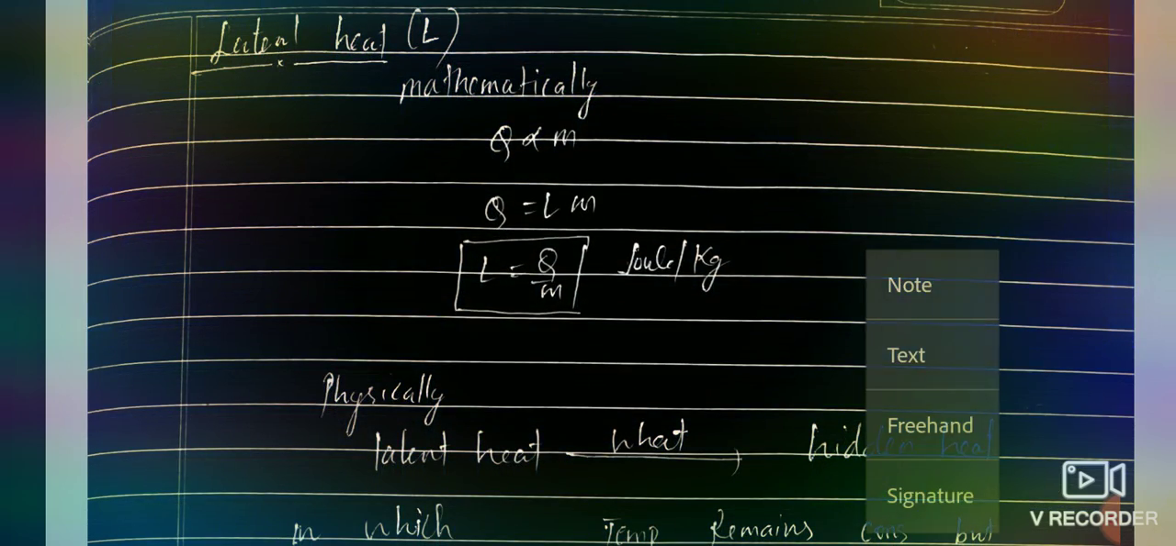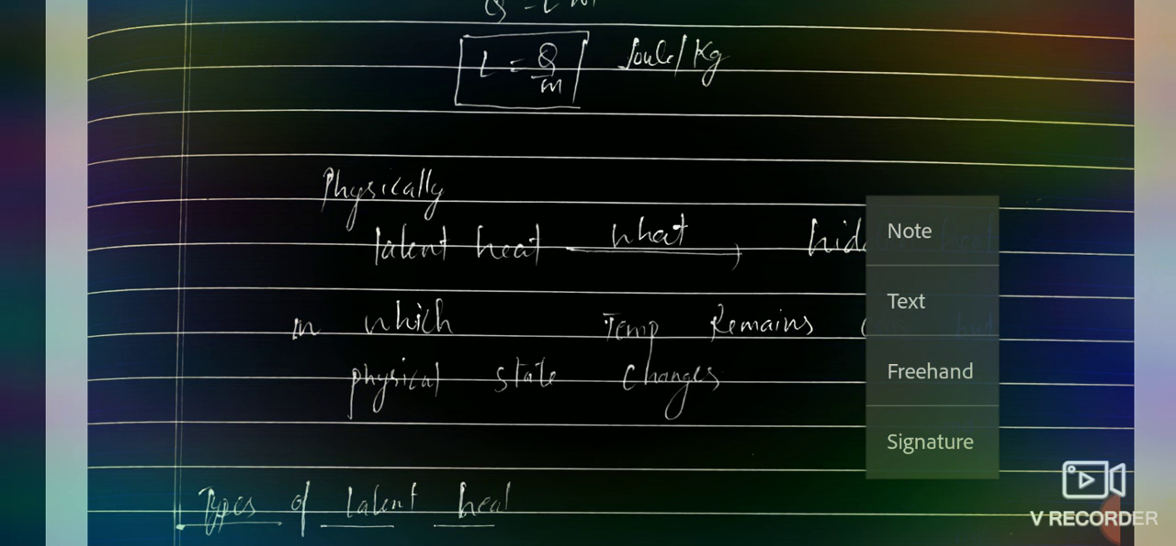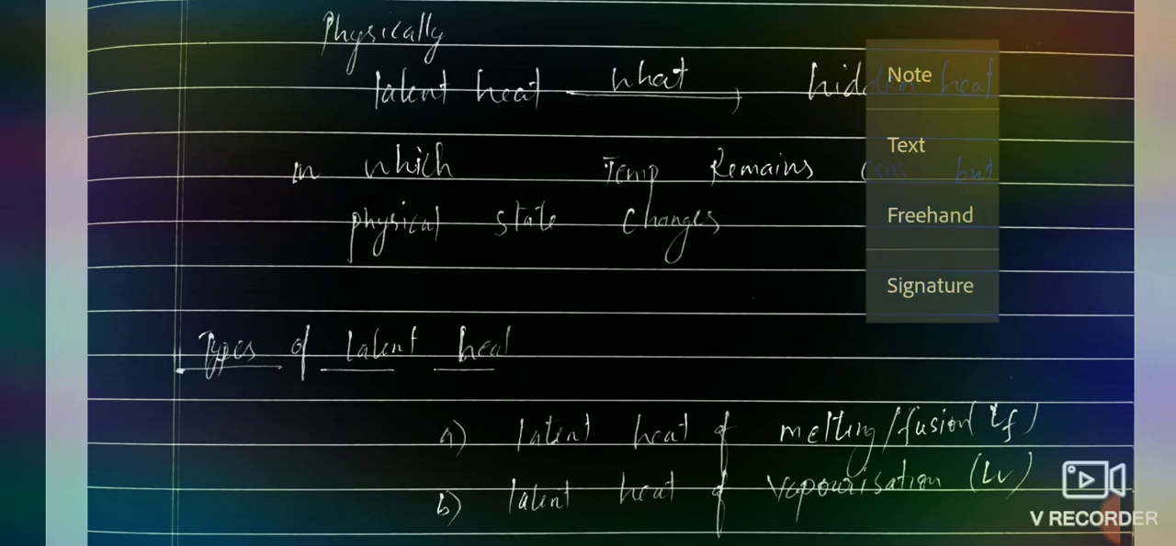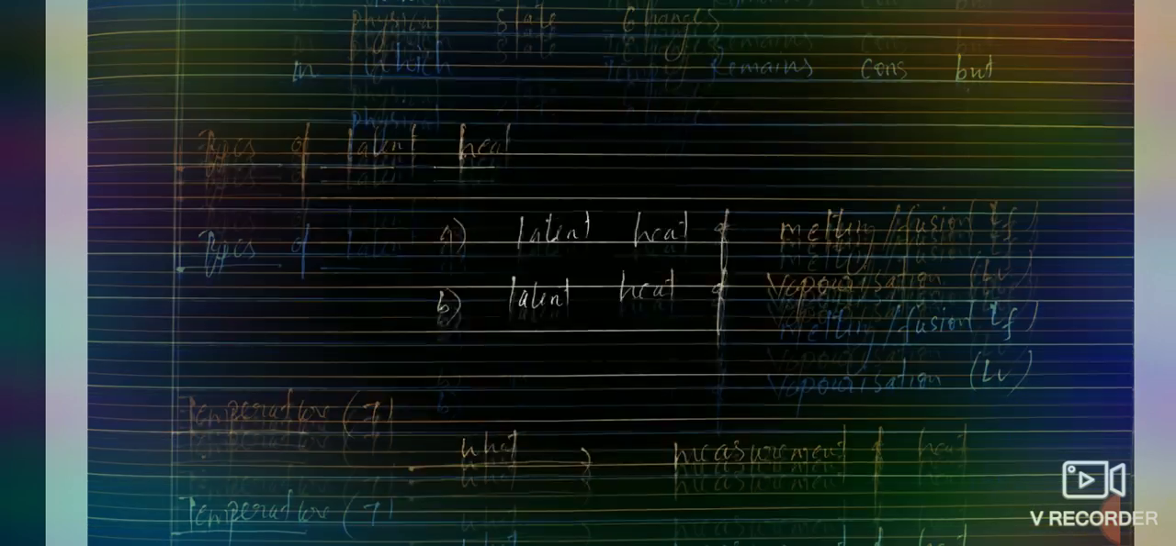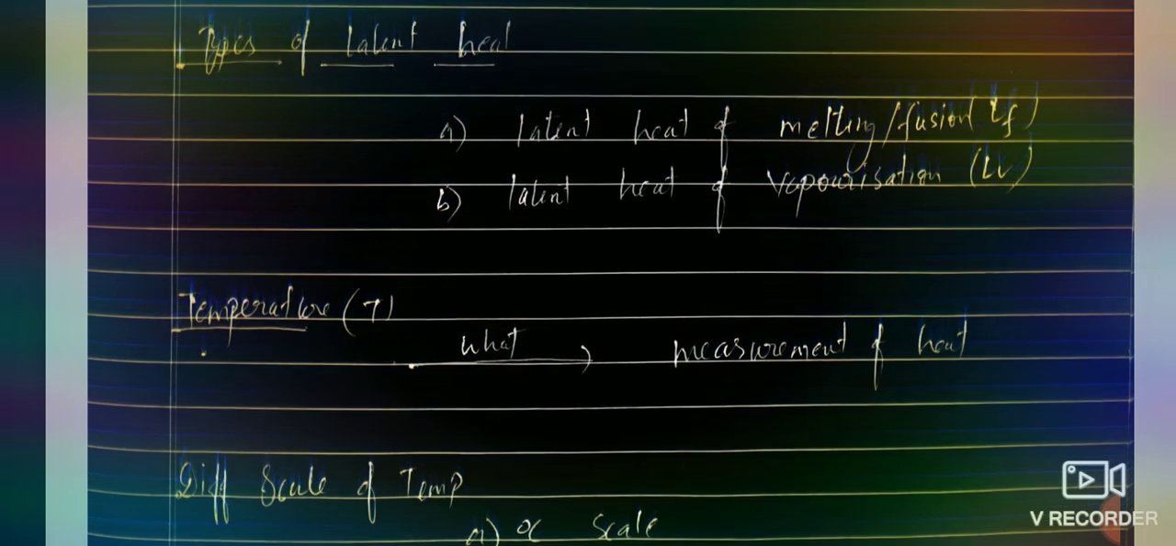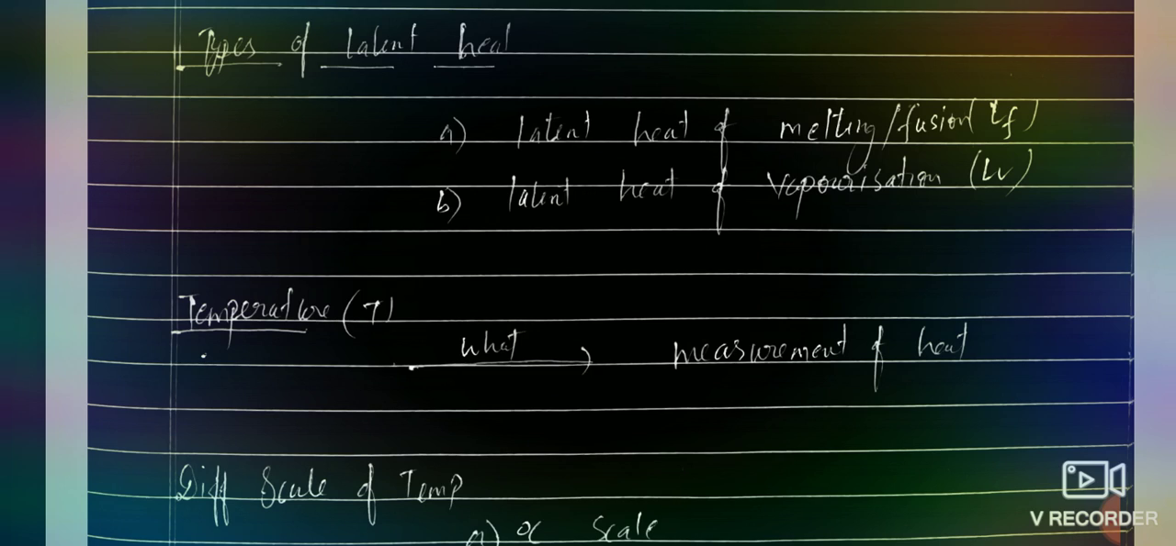After that, we completed latent heat. Here we have defined latent heat in two ways, mathematically and physically. The physical definition gives us the feeling, whereas the mathematical definition cannot give us the feeling. Remember this. So always try to understand the physical definition if you really want to feel the physics. Then we discussed the types of latent heat, latent heat of fusion and latent heat of vaporization, represented by small l suffix f and l suffix v.